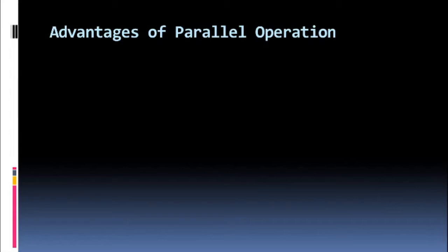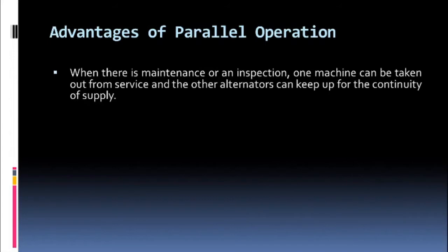Why is it required to have two alternators in parallel? Why is it required to connect an alternator to the bus bar? Why is the synchronization required? And what are the advantages if you have parallel operating alternators? So, when there is maintenance, now first point is, see, even if there is no fault, even if there is no shutdown, even if the things are going fine, still regular maintenance is required. We cannot wait for some fault to occur and then do the maintenance.